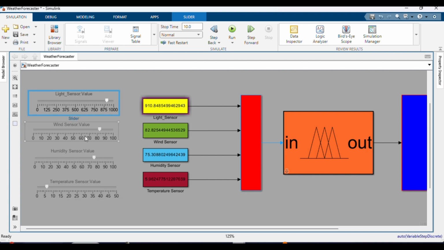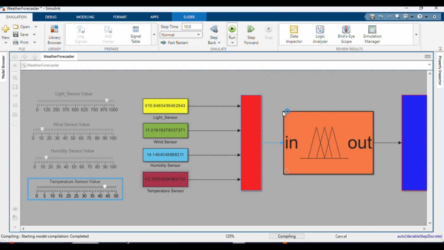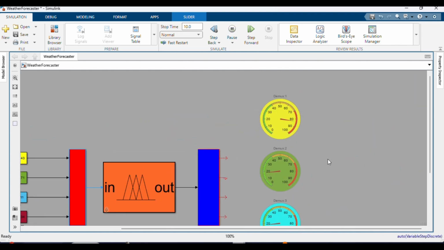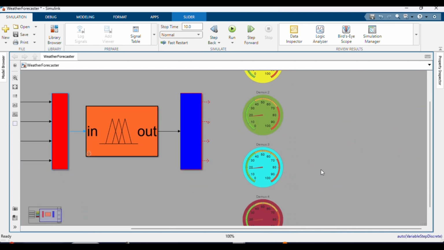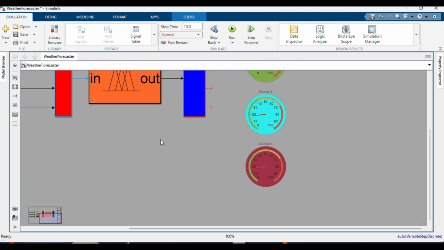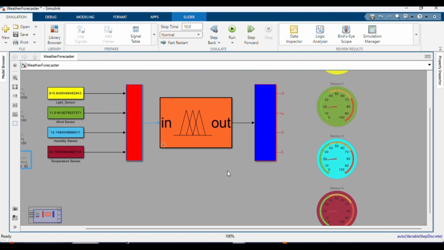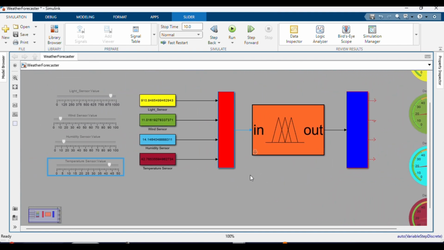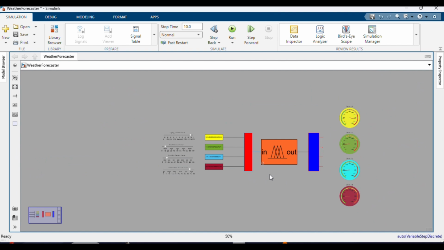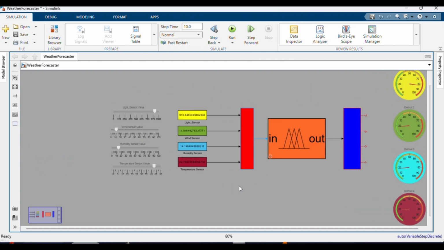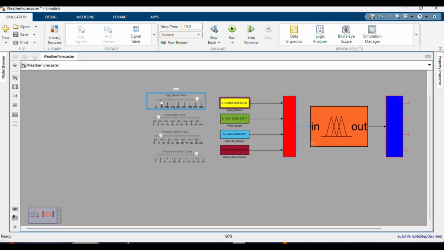Imagine a peak summer day where the light sensor is high, the wind is low, the humidity is low, and the temperature is hot. When we run the simulation with these parameters, the fuzzy logic rules process the bright, calm, dry, and hot inputs to generate a high probability for a sunny output, while keeping the windy, cloudy, and rainy probabilities at a minimum. This demonstrates how the system effectively manages the uncertainty of a clear, hot day to give a localized prediction with